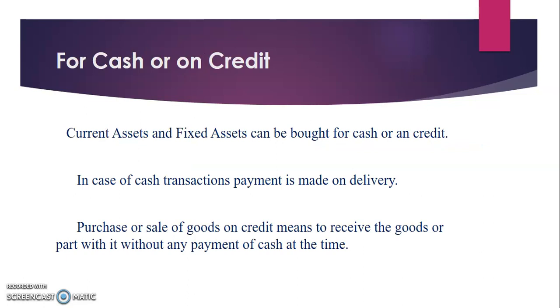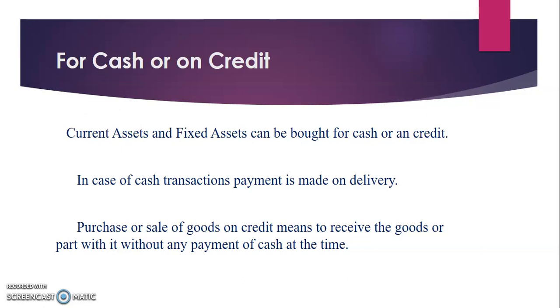Next, for cash or on credit. So here we have the basic accounting terms. These are all the accounting terms which can be used while preparing the journal, ledger, trial balance, and then final accounts. These are all the basic important terms you must know before preparing the accounts. For cash and for credit, you well know what is cash and what is credit.